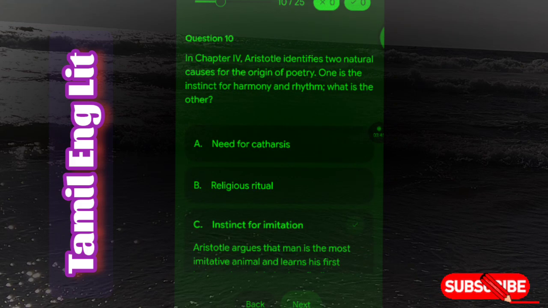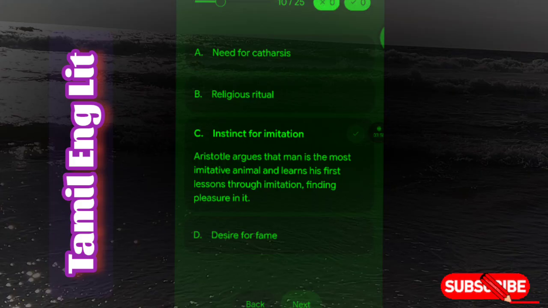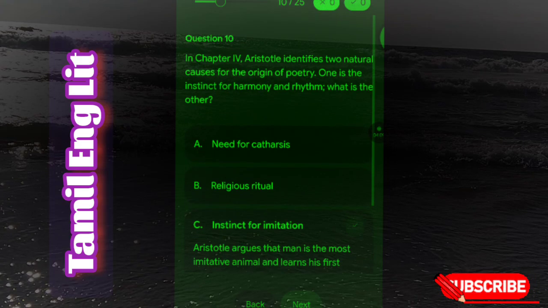Next question is, in chapter 4, Aristotle identifies 2 natural causes for the origin of poetry. One is the instinct for harmony and rhythm. What is the other? Instinct for imitation. Aristotle argues that man is the most imitative animal and learns his first lessons through imitation, finding pleasure in it.